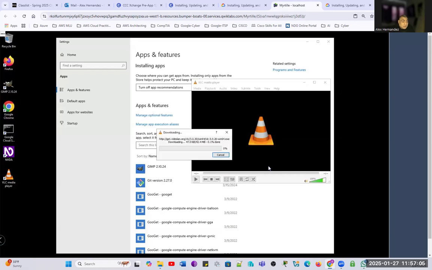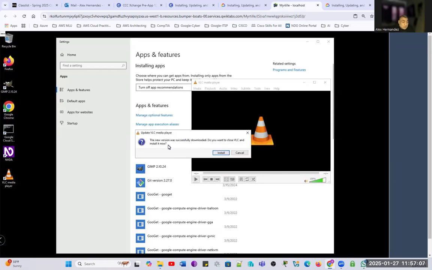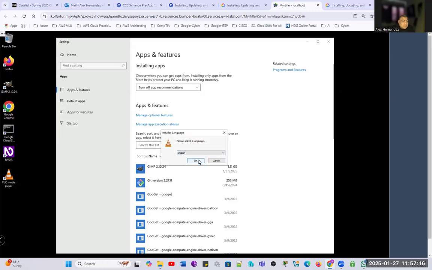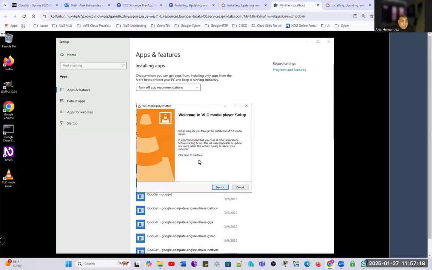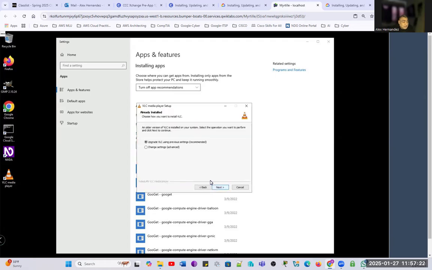We don't need to open a browser. This program will connect to the FTP server and download the application and install it. So we're going to go ahead and proceed with the update. We are downloading the program, and here it is, the program launching. We're going to upgrade, right? We can change the settings as well, but this is our task, update the program.